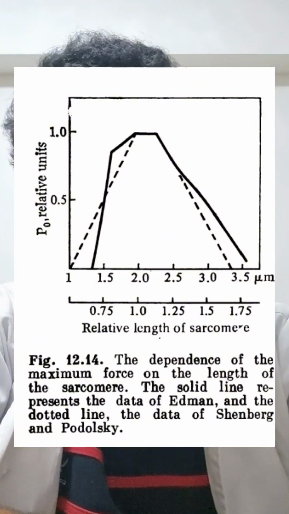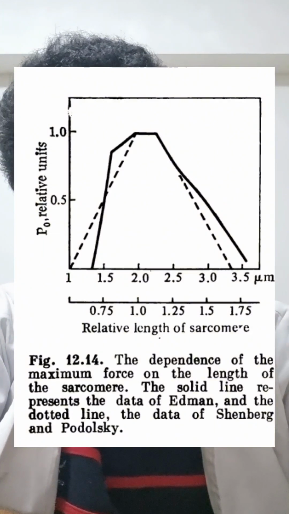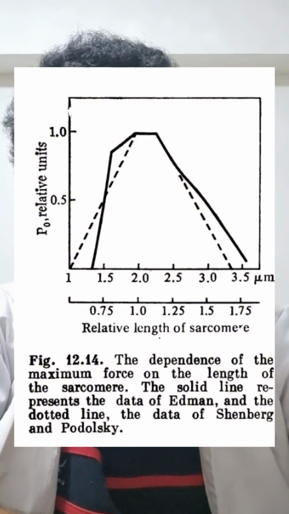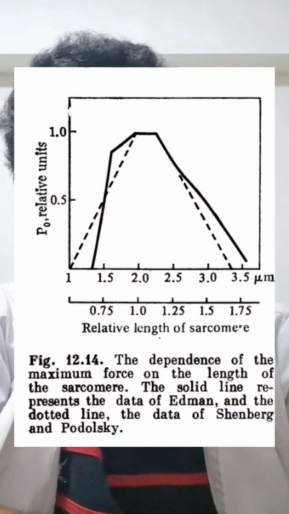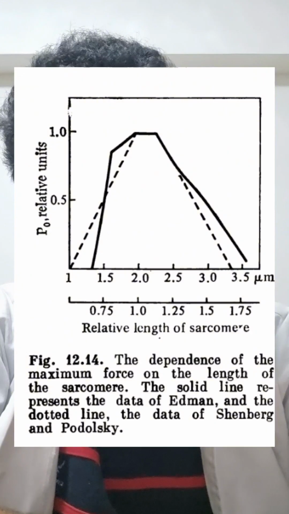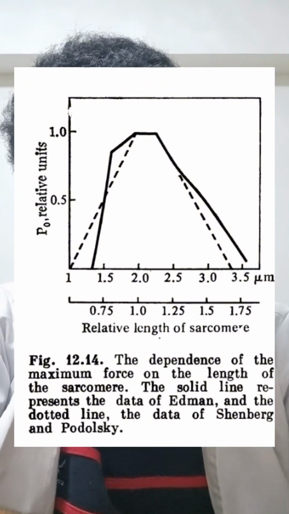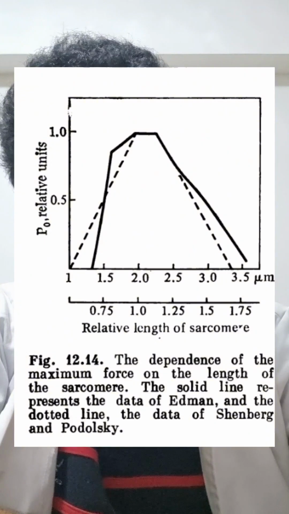Hence, Vmax is 2.5 to 4 times greater than b. Figure 12.14 is the graph of the dependence of the maximum force on the length of the sarcomere. The solid line represents the data of Edman, and the dotted line is the data of Schoenberg and Podolsky.